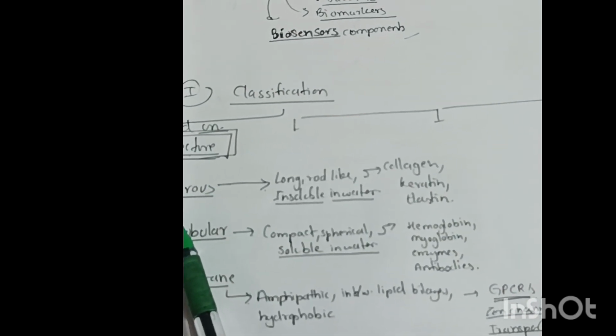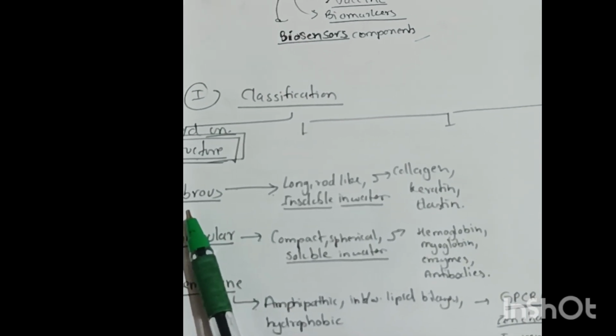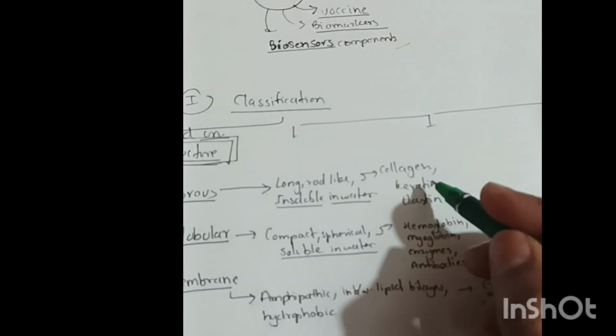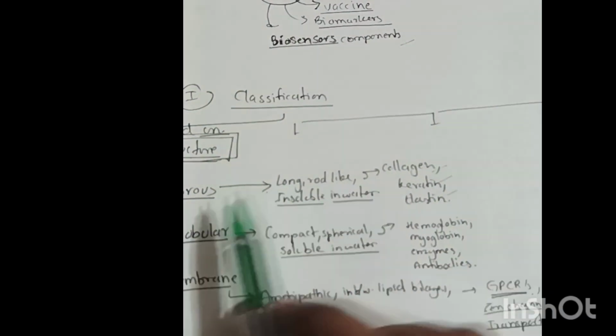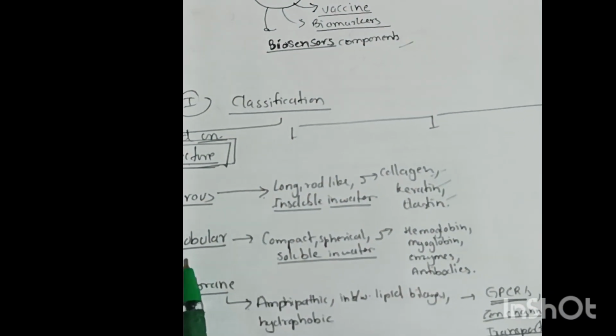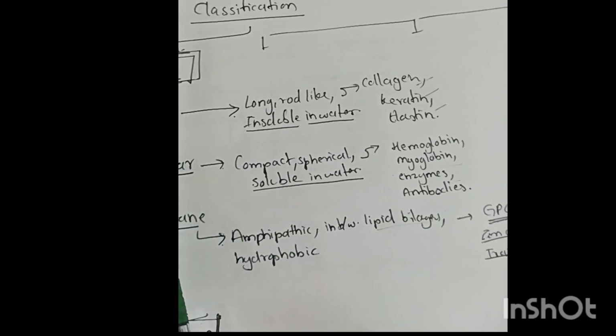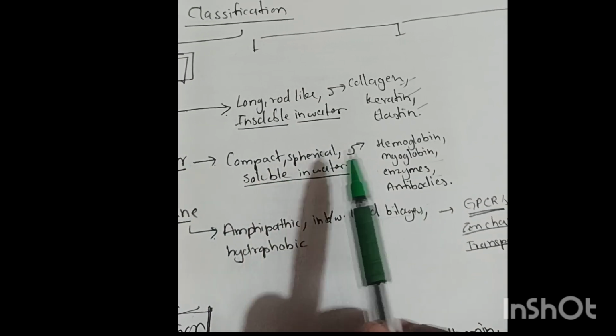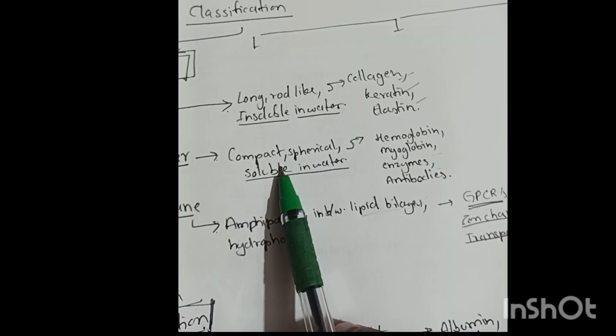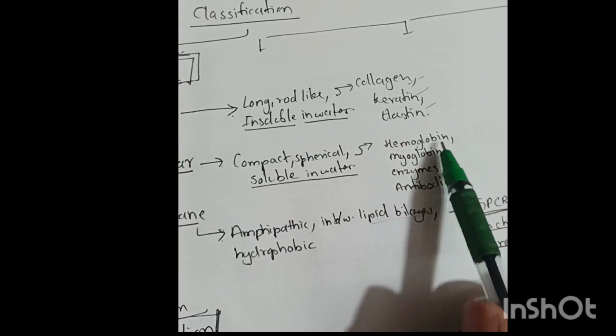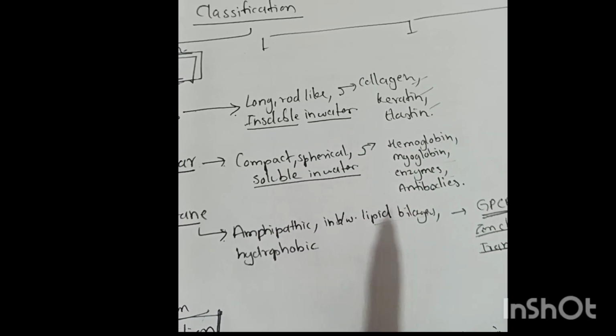When we are talking about fibrous proteins, they are present in the areolar and the adipose tissues in the form of collagen, keratin, and elastin. The next one is globular. The globular proteins are in the form of compact spherical structures. They are soluble in water. They are in the form of hemoglobin, myoglobin, enzymes, and antibodies.